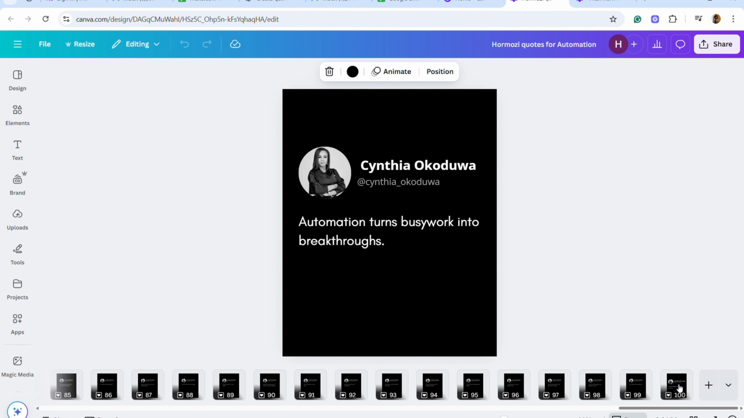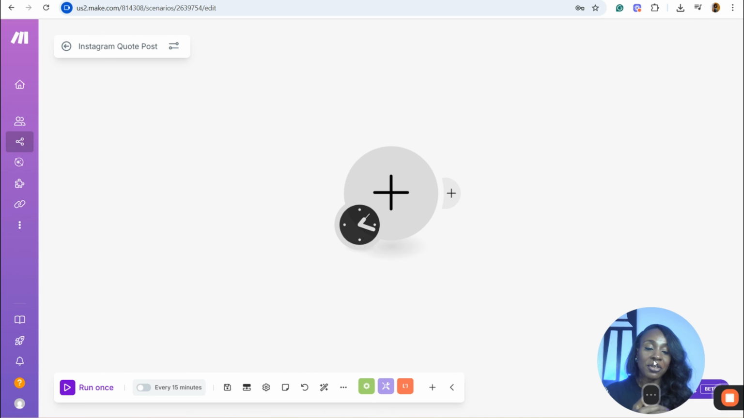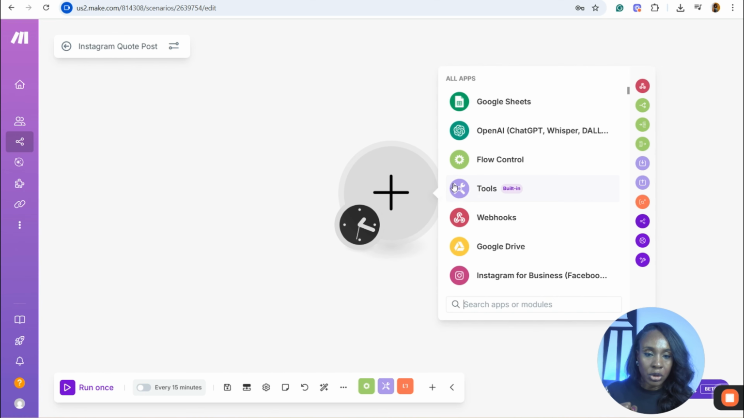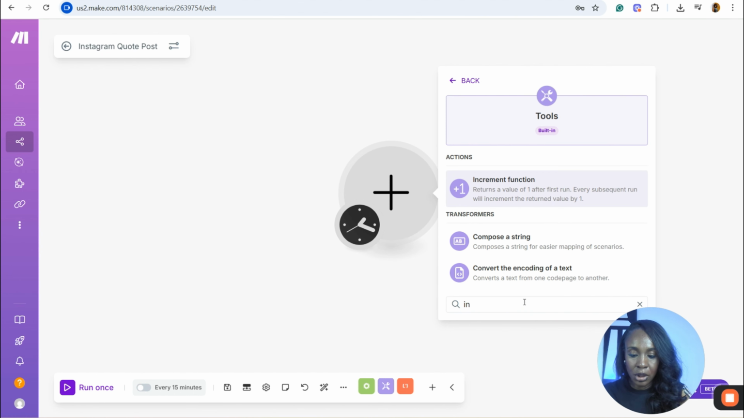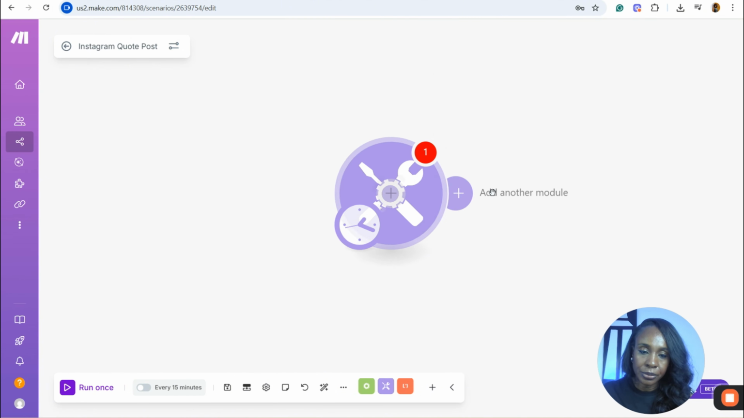We now are going to move to the fun parts of it. I've created a new scenario that I've named Instagram quote post. So this is where we're going to now build our automation, taking the designs that we have created, creating a caption for it, and auto posting it. So we're going to start with a tool called increment function. So just click on tools. It's going to be our trigger for this automation, and we're looking for increment function. This is it.